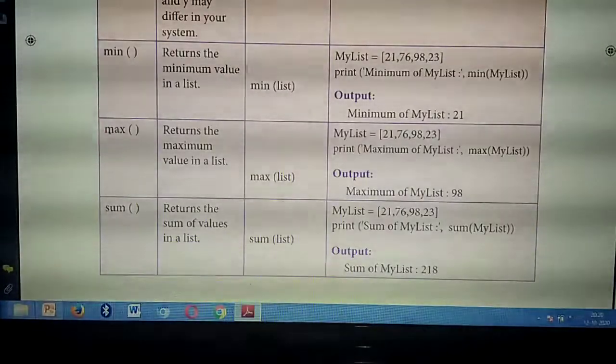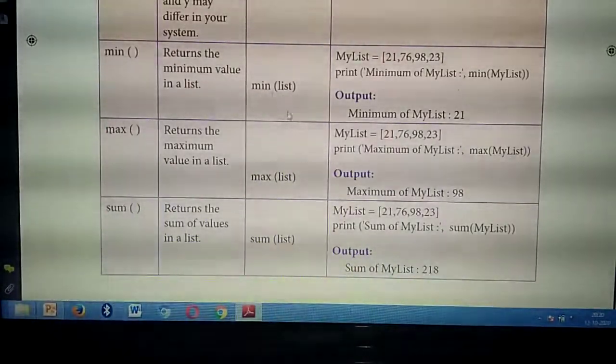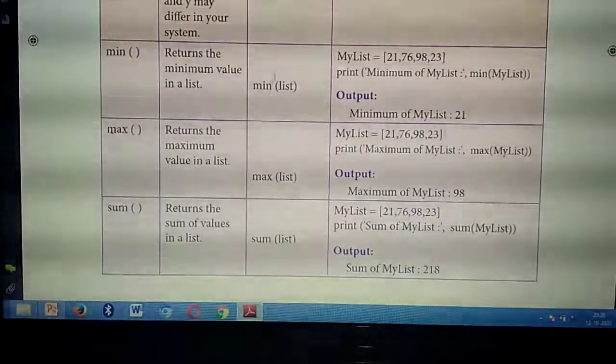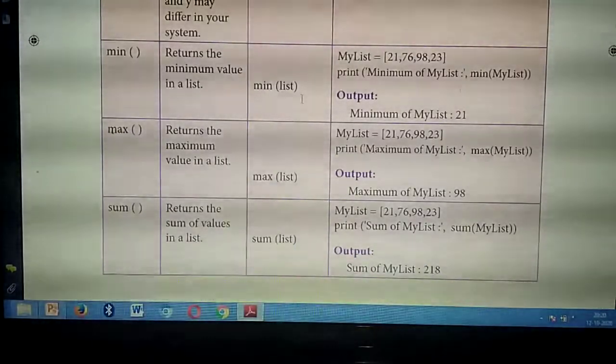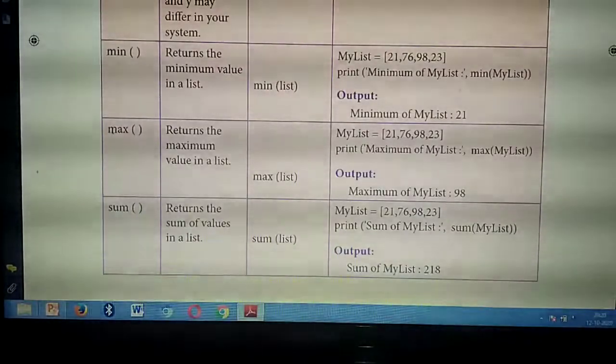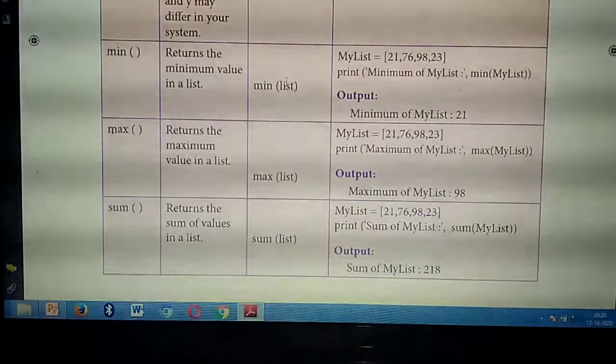Okay. So, what's the type of function? How you need to denote? Min of the function, inside the list. Inside the name of the list. What name they have given? That name you should denote here. Min of the name of the list.